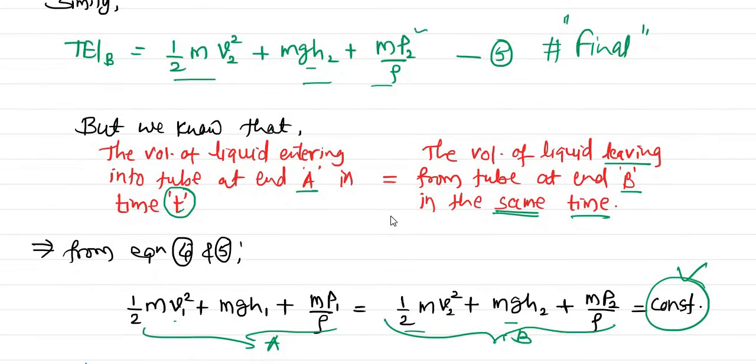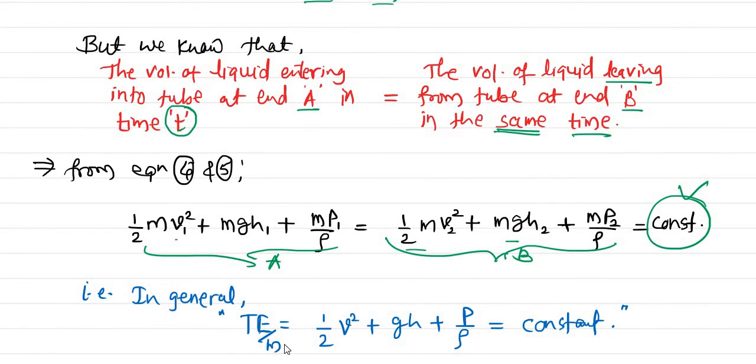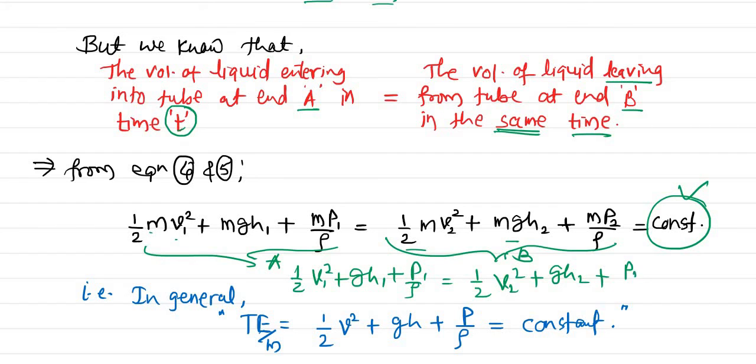Now this is the total energy, but what Bernoulli's theorem says is total energy per unit mass, and therefore in general, per unit mass means if we divide this by mass, then we get half v1 square plus gh1 plus p1 by rho is equal to half v2 square plus gh2 plus p2 divided by rho, and that is equal to constant.